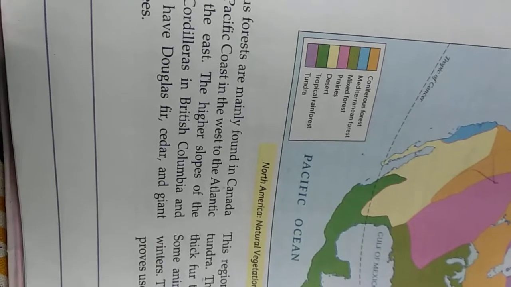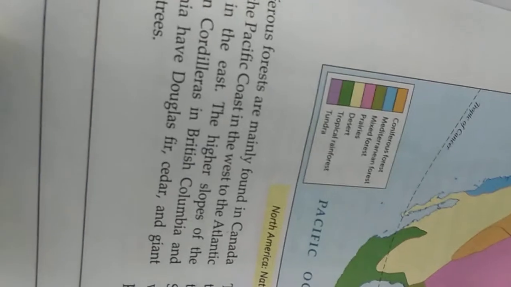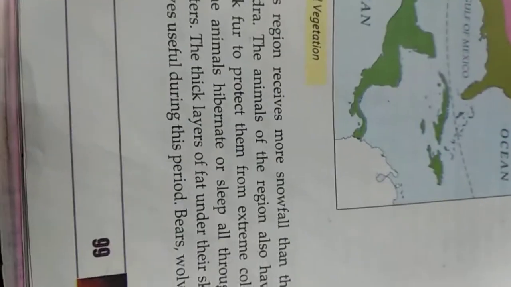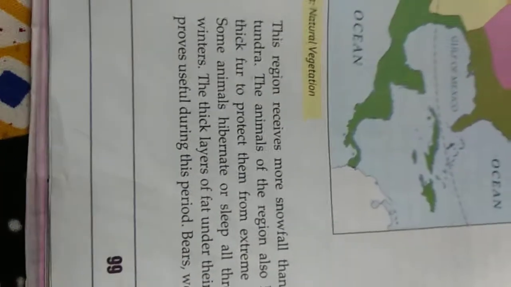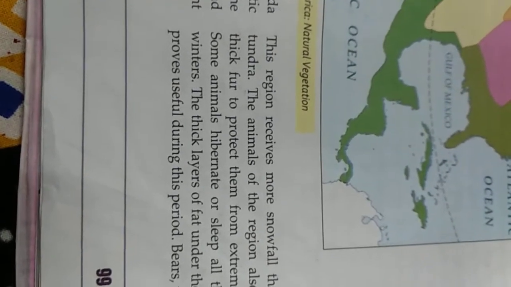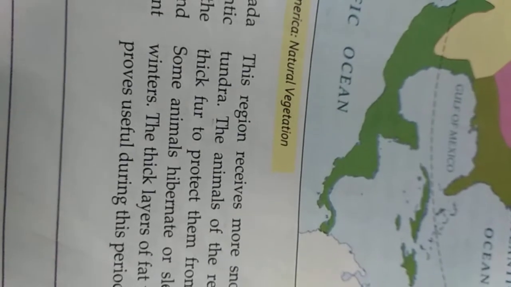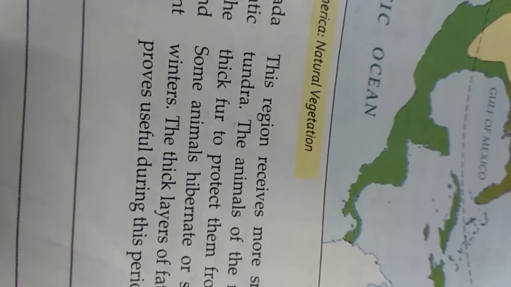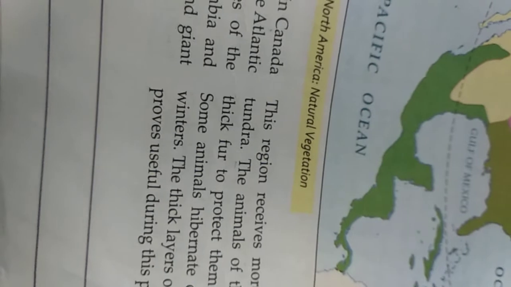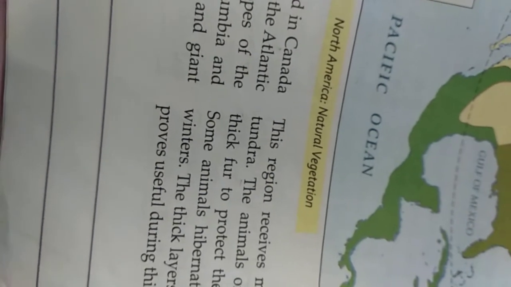This area being in the southern part of the tundra, snowfall is there. So in this area also, being snowfall, it is extremely cold, and so the animals have to be protected. Animals like hares, hibernating animals or sheep are all found here.